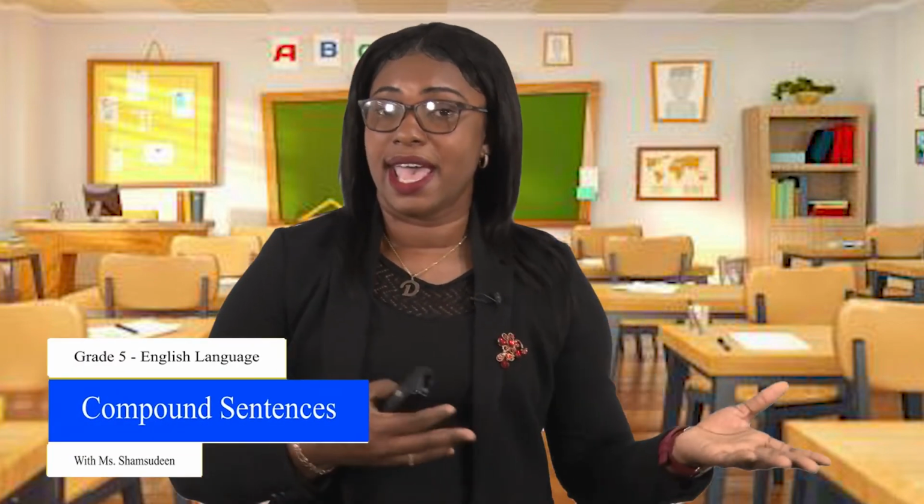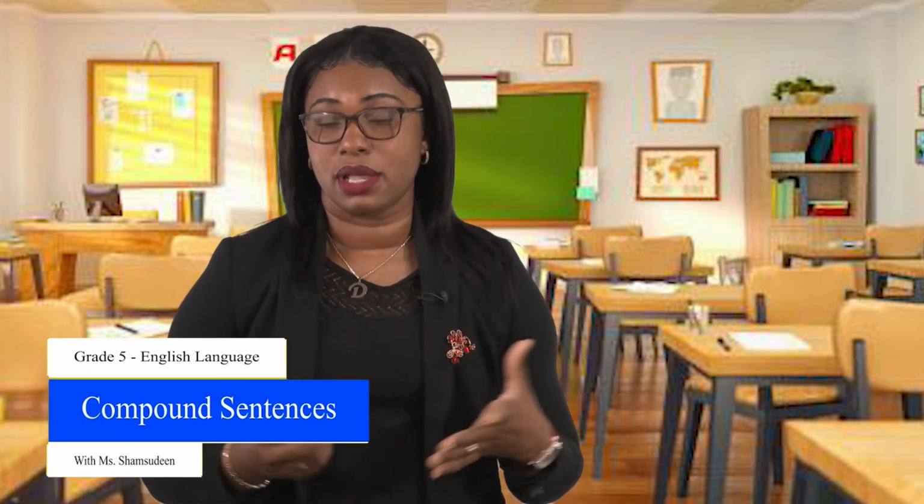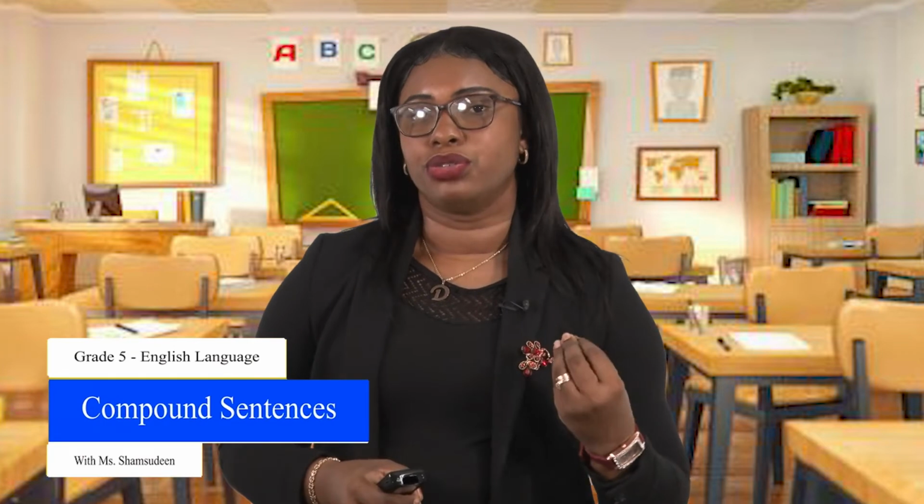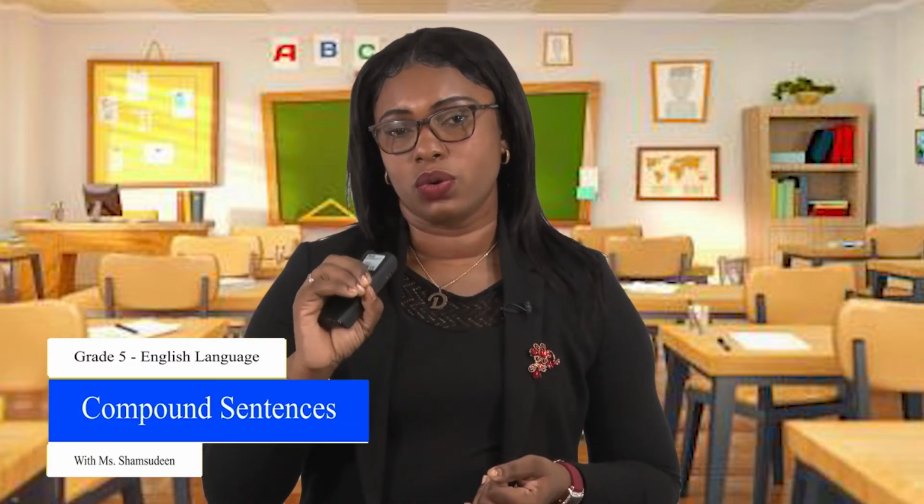So let's say you want to give information about yourself and a sibling, brother and sister, or something like that. You don't have to write two sentences. You just have to know how to structure it so it becomes a compound sentence. Now, I was talking about using coordinating conjunctions in those examples. But remember, we could also use conjunctive adverbs, or we could use the semicolon.